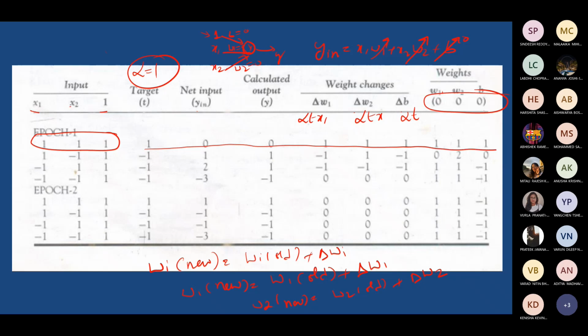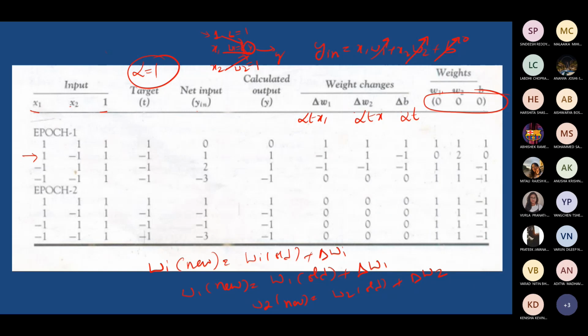At the end of the first iteration, you'll be getting these updated weights. My initial value 0, 0 is now updated to 1. But I may have to do this till I get the y is equal to t condition. That is the requirement here for the algorithm. So that you can next go to the next vector.